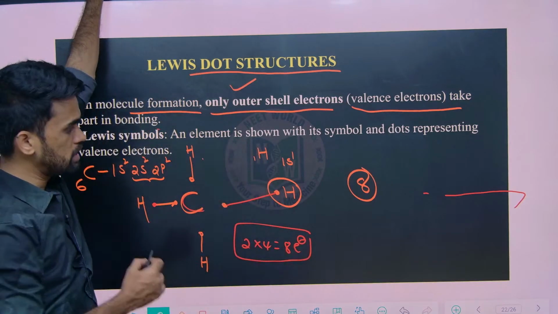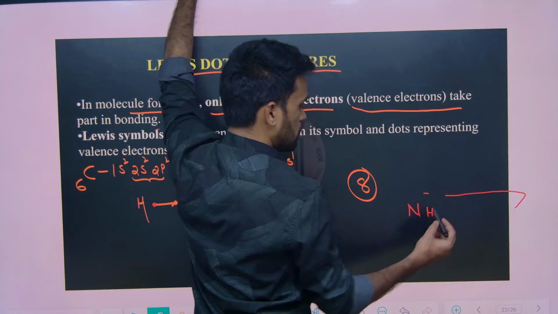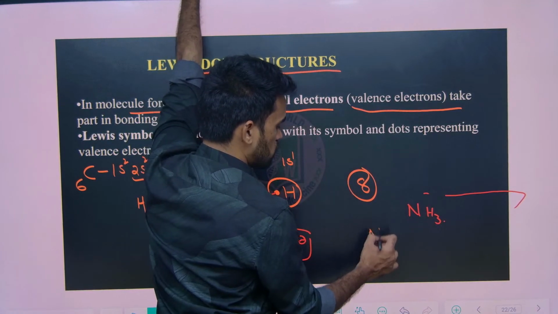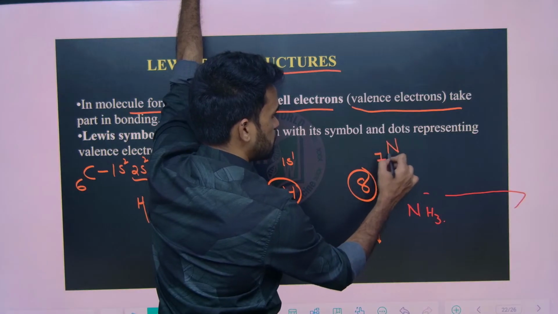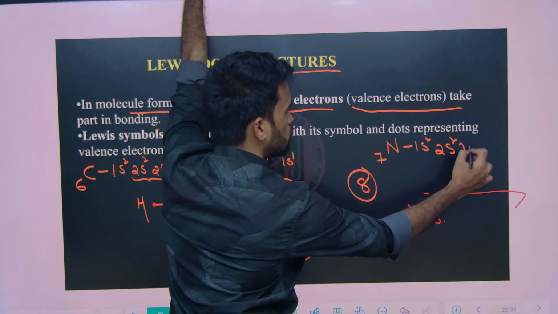Not only this, now go for ammonia, NH3. Now tell me how many valence electrons the nitrogen atom has, atomic number 7, 1s2, 2s2, 2p3.